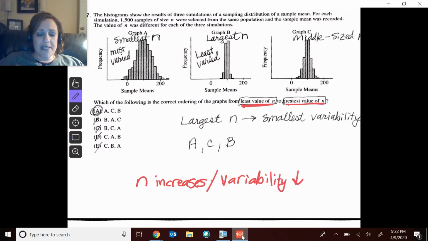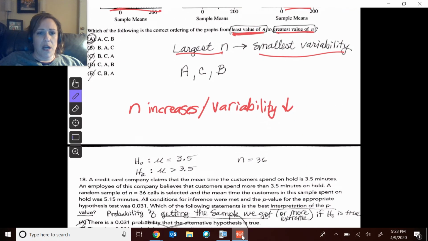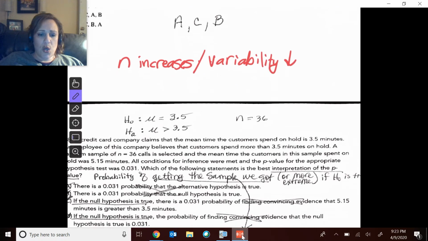Okay, so when I did this, I said the largest N is the smallest variability. So I knew this one was the largest. This one is the medium-sized N. So this one was the smallest because it had the most variability. Okay, and so let's see here. Least to greatest, so that's A, C, B. All right, 18 was a